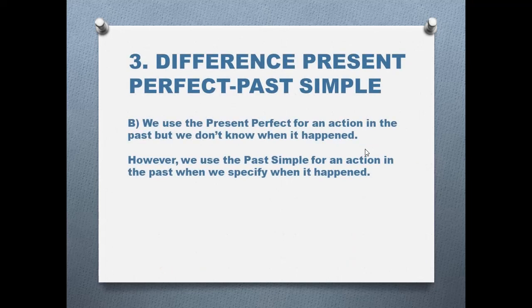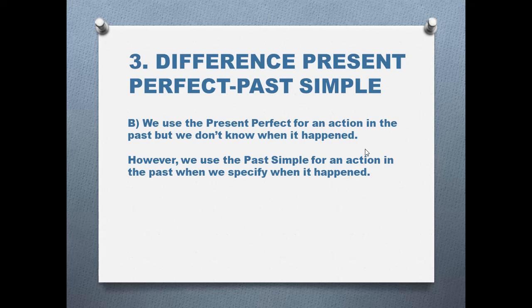The second difference between these two tenses is expressed by the idea that a present perfect implies an action that was performed at some point in the past, once, twice, or several times, but we don't specify when that happened.